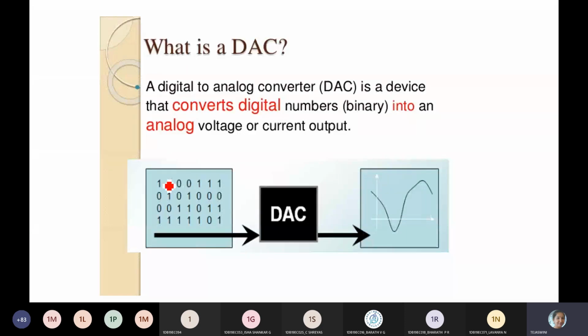So here you are giving digital input. You are generating an analog waveform, that is a continuous signal. So a digital to analog converter is a device that converts digital numbers into analog voltage or current. Remember, digital means you are giving digital inputs, like 100 or 001, and you get an analog signal in terms of how much output voltage or output current. Is this clear with the digital to analog converter?